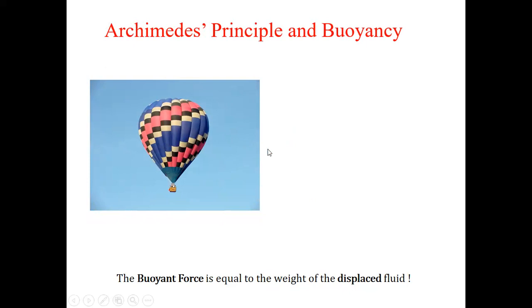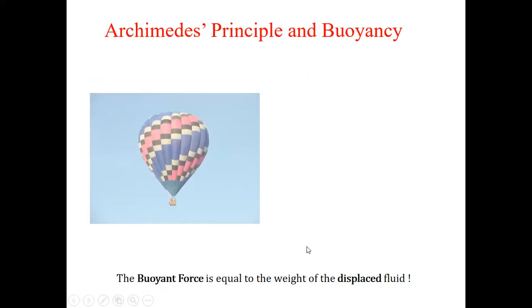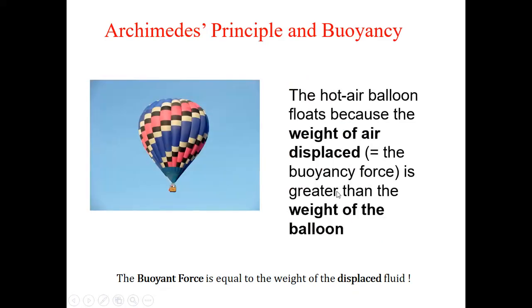So, as we have seen in the previous slide, two forces are there, weight and buoyancy force. If buoyancy force is more, the body will float. If buoyancy force is less than the weight of the object, the body will sink. So, same thing is written here. Now, center of buoyancy means the center from where the buoyancy force is acting.